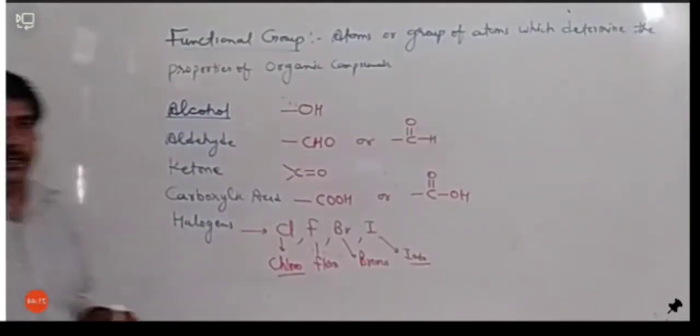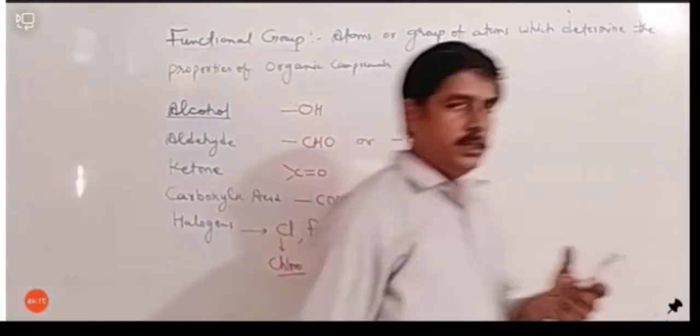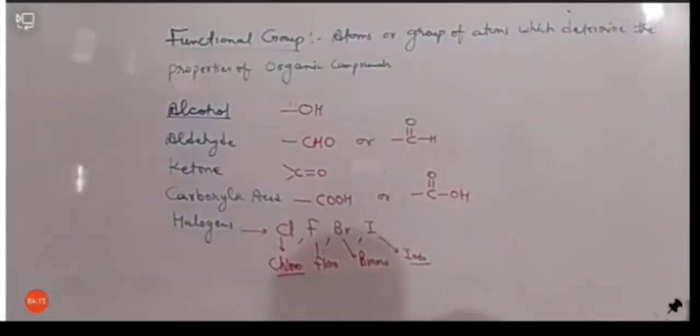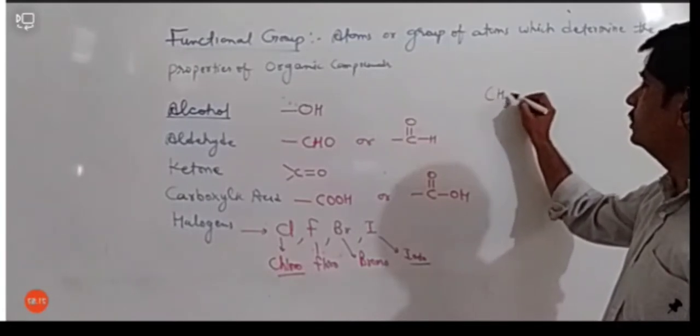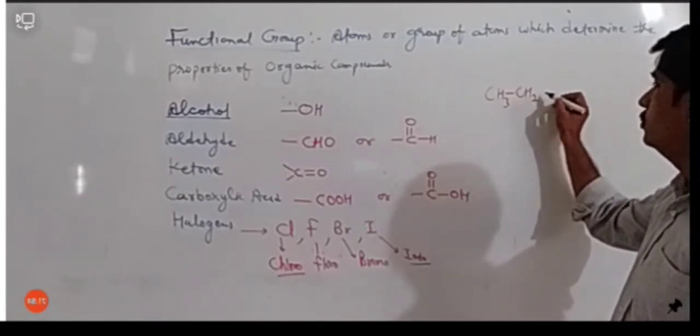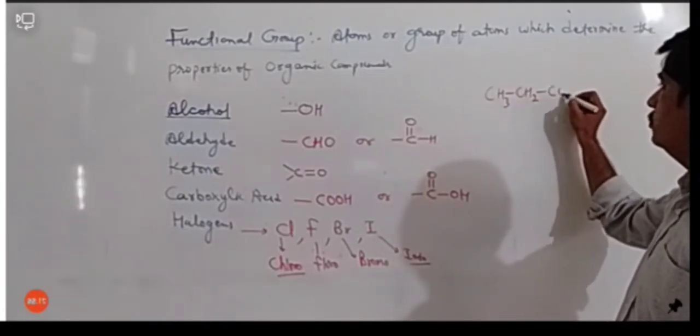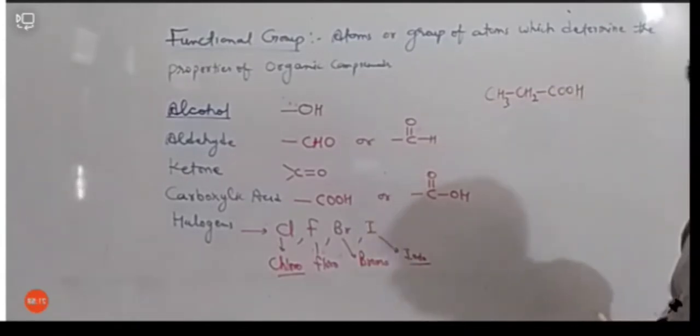So how can we know how they are situated in any particular compound? Let's see. Suppose we have a compound CH3, CH2 and COOH. Okay, this is a compound we have.